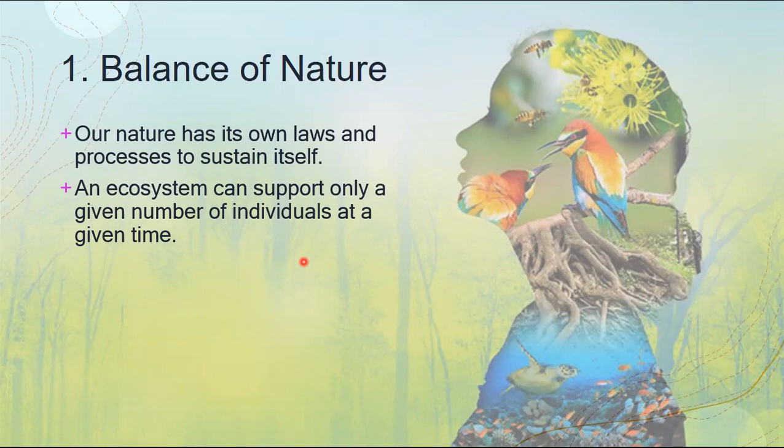Obviously there will be an imbalance in the ecosystem. The pond will not be able to support that number of individuals, and therefore there will be a scarcity of resources for the frogs living in the pond, because the ecosystem cannot support numbers greater than 4 individuals. So there will be no balance in nature.